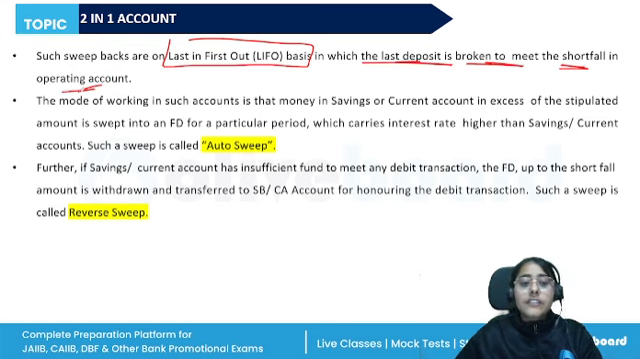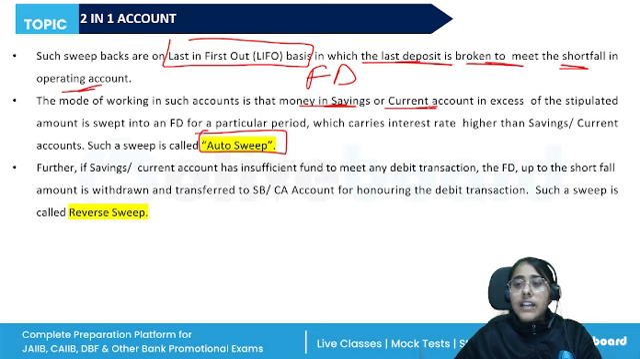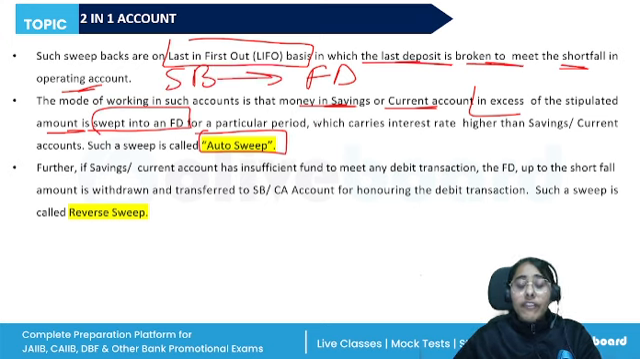And such a sweep is called the auto sweep. Auto sweep. When money in the savings or current account is in excess of the stipulated amount, it is swept into the fixed deposit. So from the savings bank account to the fixed deposit, when the amount of money which is left idle in the savings or the current account is in excess of the stipulated amount, it is automatically swept to the fixed deposit and higher interest rates will be earned.